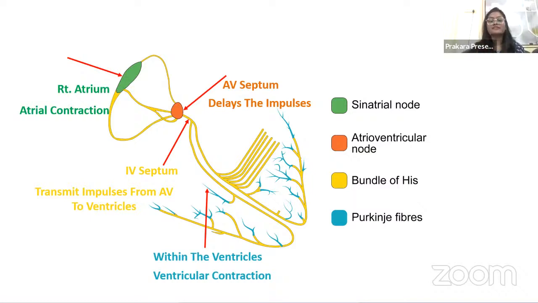Right, going back to our types of arrhythmias, in the normotropic arrhythmia we have three types: sinus arrhythmia, sinus tachycardia, and sinus bradycardia. Remembering the normotropic arrhythmias is very easy. Whenever you see the word sinus with arrhythmia, one thing should pop up in your brain: this is a type of irregular heartbeat, but here the generation of the impulse is by the SA node. If someone says there is an arrhythmia and it is sinus type, that means the SA node is generating the impulse, but there is some abnormality in the heart rate.